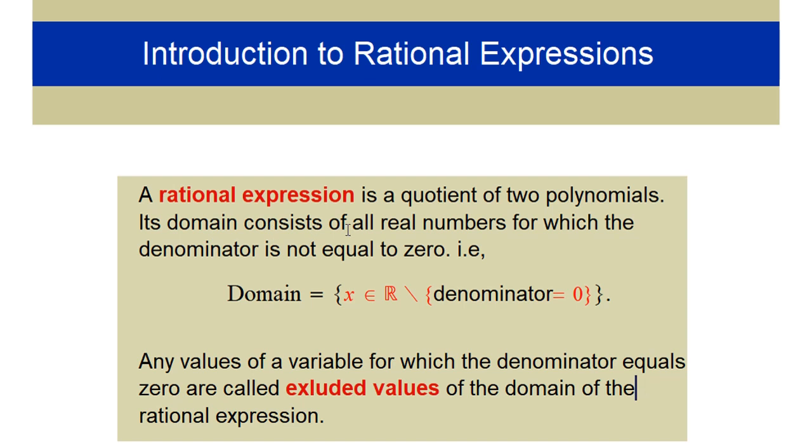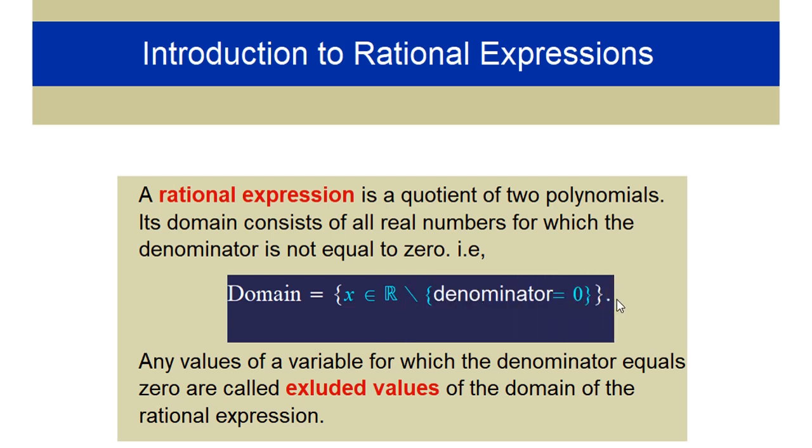Its domain consists of all real numbers for which the denominator is not equal to zero, and that is a necessary condition, by the way, for all quotients, for numbers or expressions. If we deal with the rational expression as a function, we need to know its domain. The domain will be all of the real numbers except when the denominator is equal to zero, because division by zero is prevented. So this is what I mean by the definition.